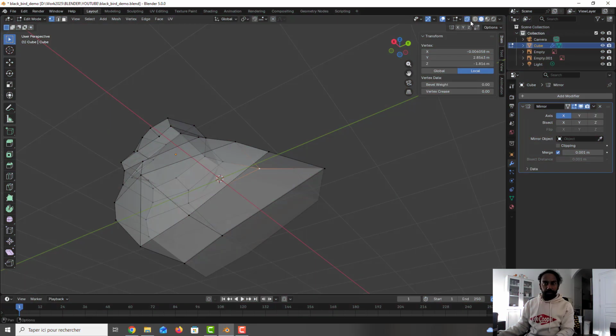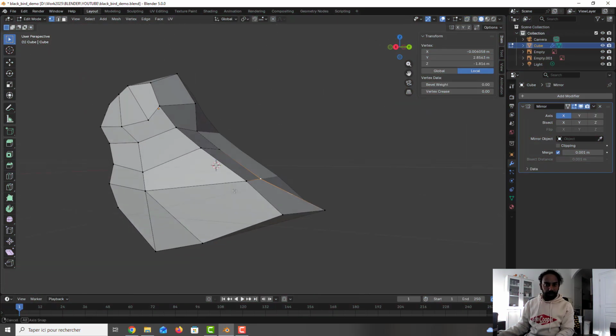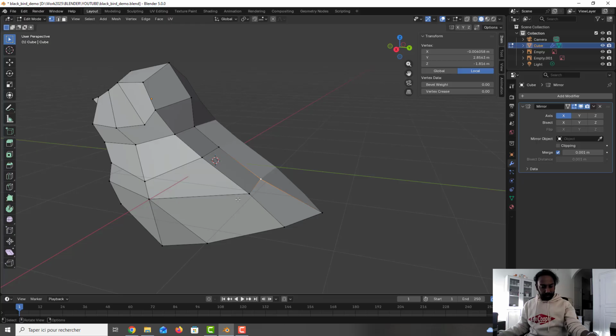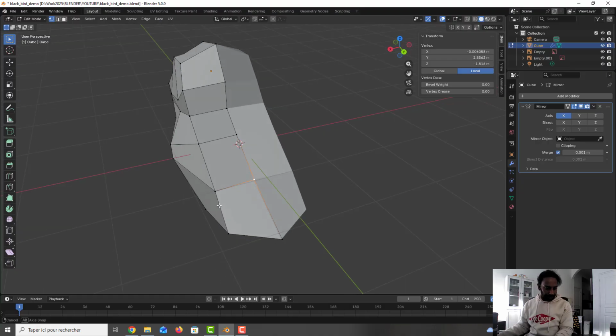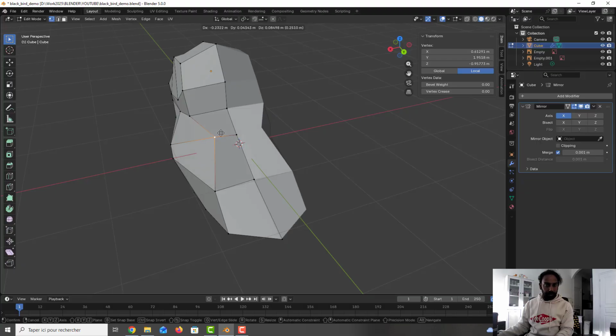I will go to the normal view to see better what we need. Okay, this is okay. I go here, this is okay. We need to move a little bit this one here like this. Okay, we need to move this one a little bit like this.